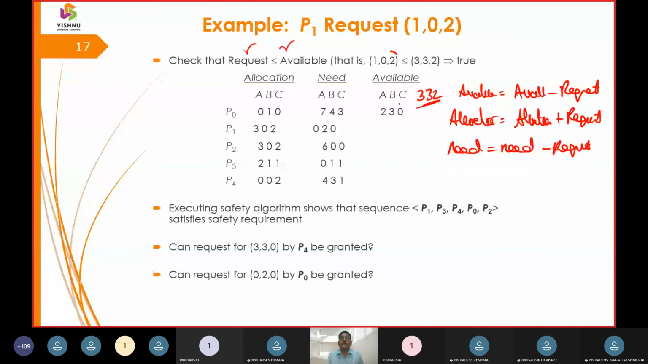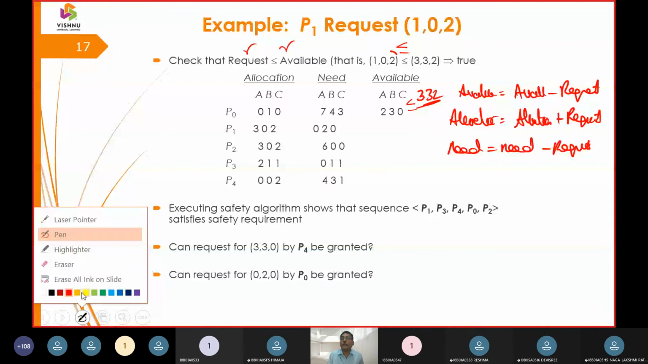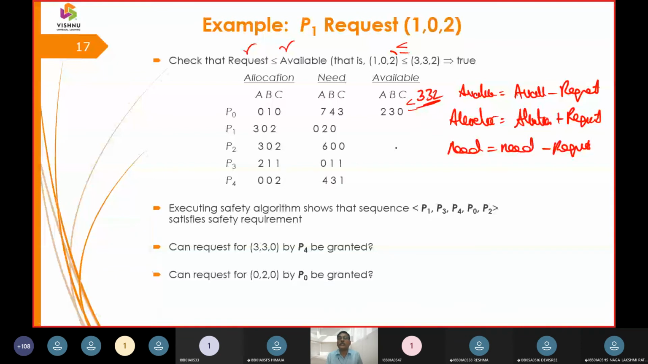That is that we are going to say 102 is less than or equals to 332. Now what I can say, availability is equals to availability minus request. So what is going to happen here? Availability is equals to availability minus request, that is 332 minus 102. I am going to get the value as 2, 3 and 0. So 2, 3 and 0, I am going to move it here.